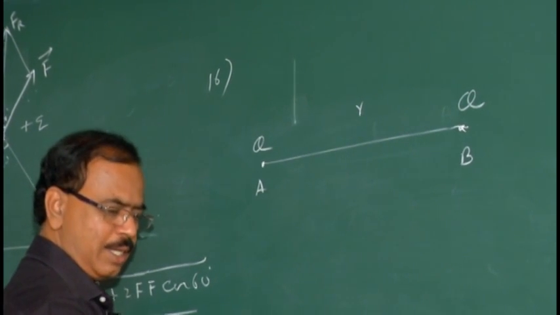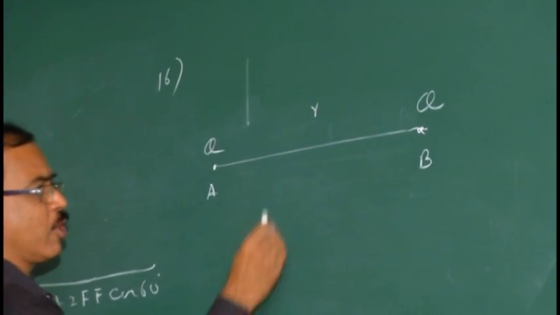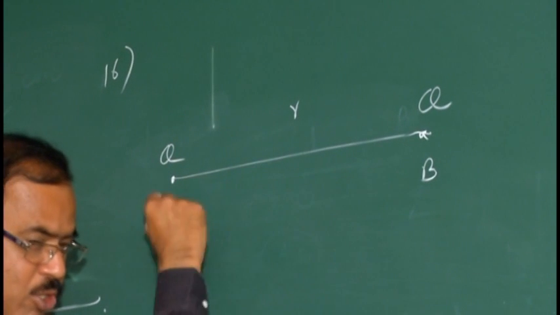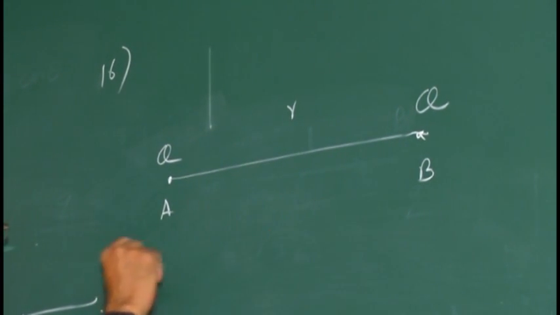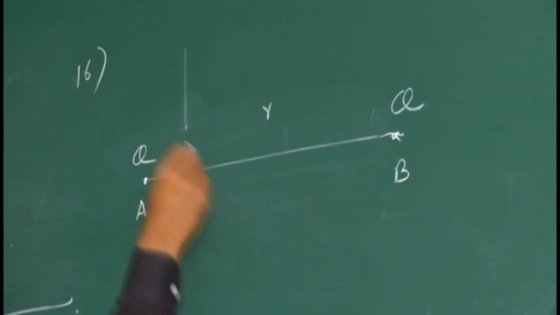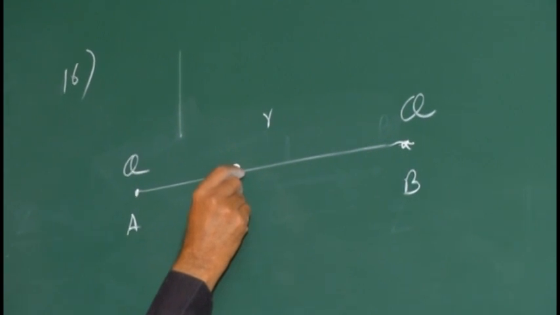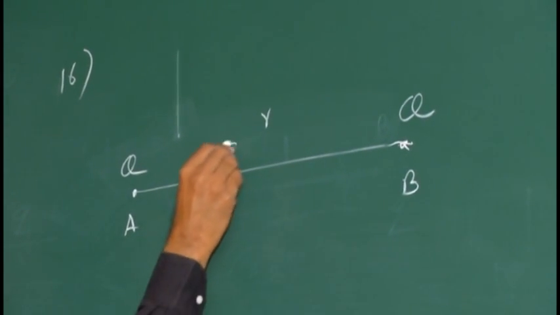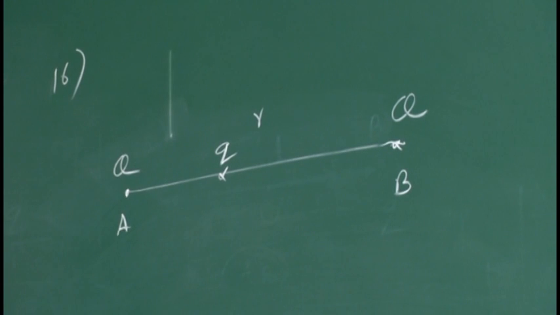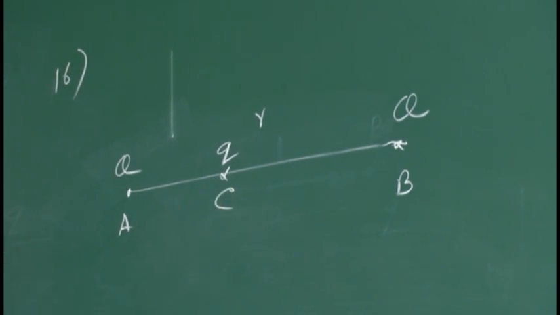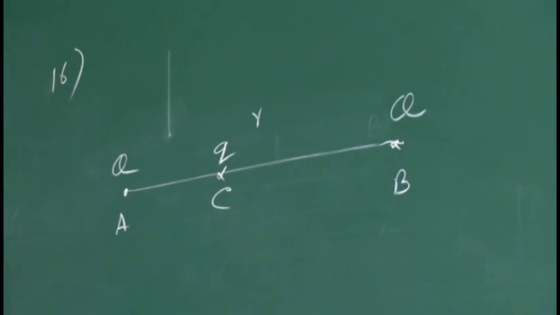Next, a third charge, small letter q, is placed in between the two on the line joining the charges. Somewhere in between on the line joining these two, we can place it at this point. Let it be at this point. This charge q, let that position be C. They have not said where exactly it is placed. A third charge, small letter q, is placed on the line joining the two charges, in between the two.